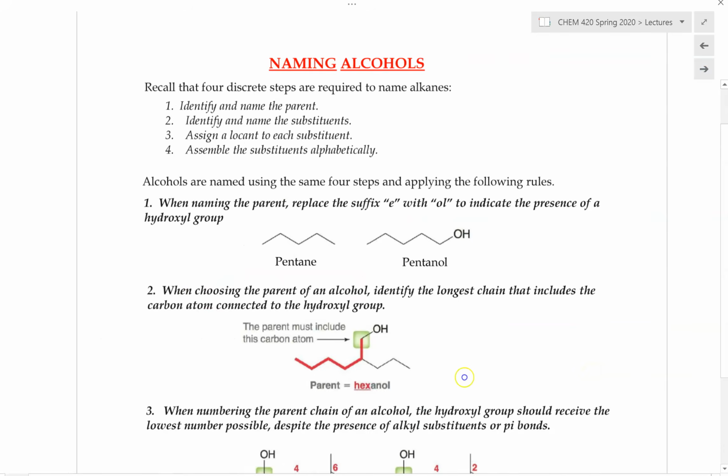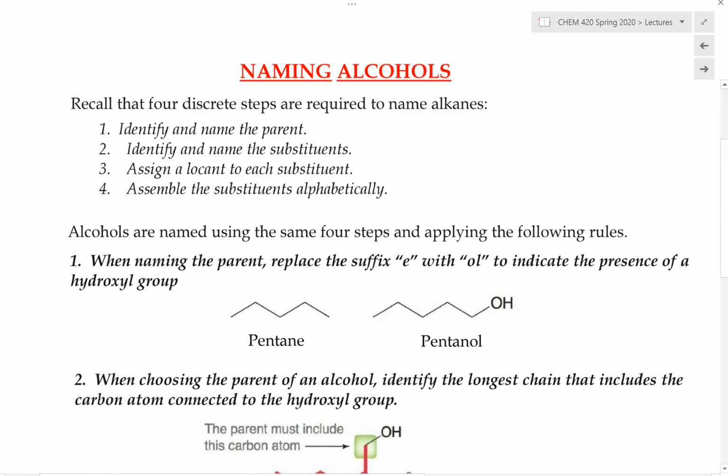And now let's go over naming of alcohols. Naming alcohols is very much similar to naming all other organic substances that we have seen before. There are four discrete steps that we need to follow when we name an alcohol. We have seen already how we name alkanes. If we know how to name alkanes already, we can apply that same principle to name the alcohols. And the four discrete steps are as follows.